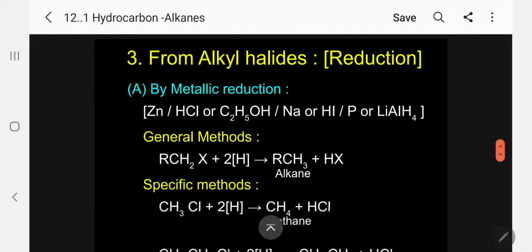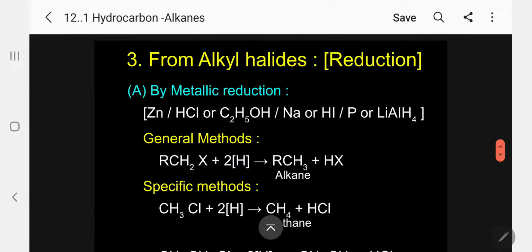The third method, from alkyl halides we can prepare alkanes, again by reduction method. What is the reducing agent? Zinc and HCl, or alcohol and sodium, or HI and phosphorus, or lithium aluminum hydride. These are the powerful reducing agents we can use to reduce halide into hydrogen.